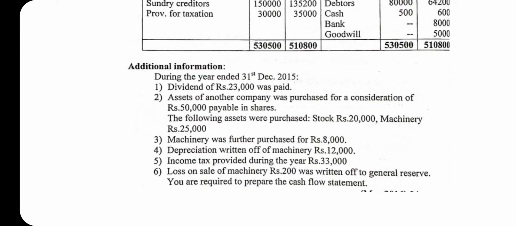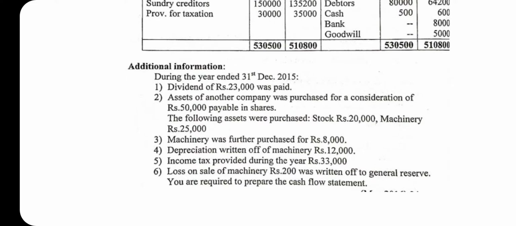During the year ended 31st December 2015, first adjustment, dividend of rupees 23,000 was paid. Second adjustment, assets of another company were purchased for a consideration of rupees 50,000 payable in shares. The following assets were purchased: stock rupees 20,000, machinery rupees 25,000. Machinery was further purchased for rupees 8,000. Depreciation written off on machinery rupees 12,000.